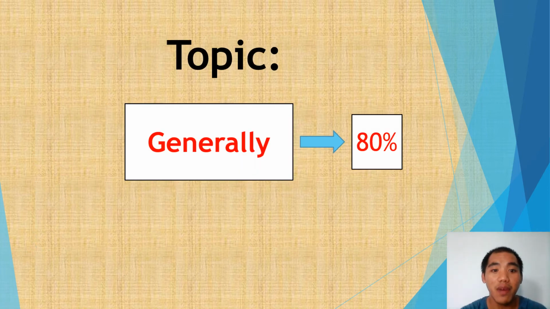And now let's have our next adverb of frequency. We're going to learn how to use generally in a sentence. But the same question. What are the things that you generally do at home or at school? So the percentage of the adverb of frequency generally is 80%. Okay, so generally is 80%. Okay, let's take a look at the examples on the next slide.